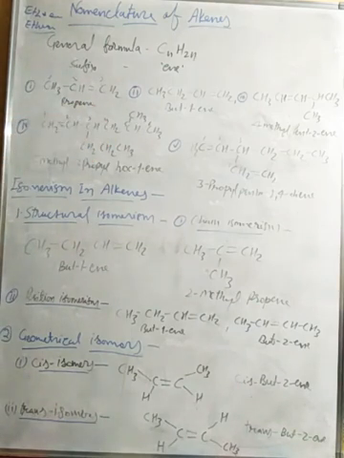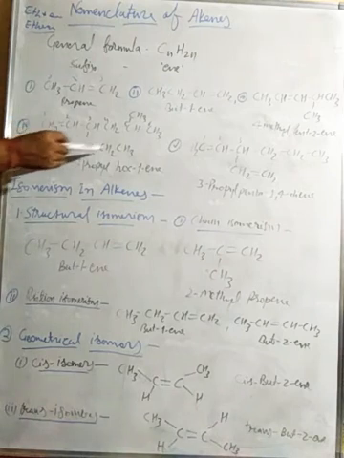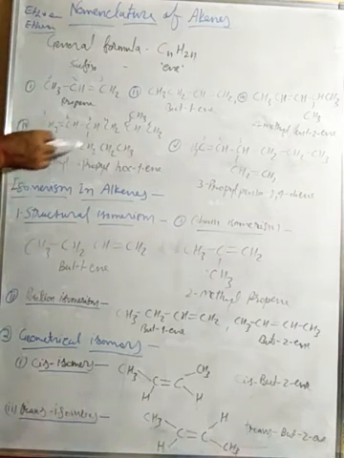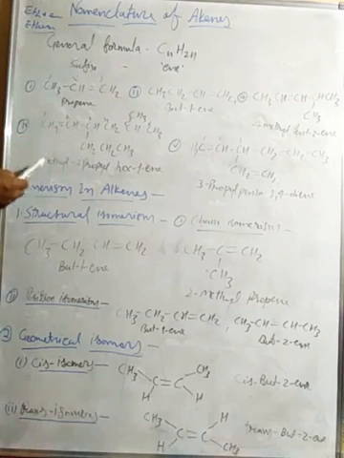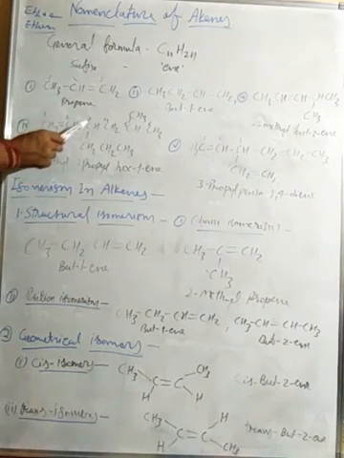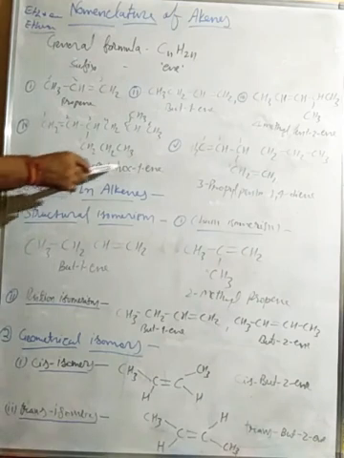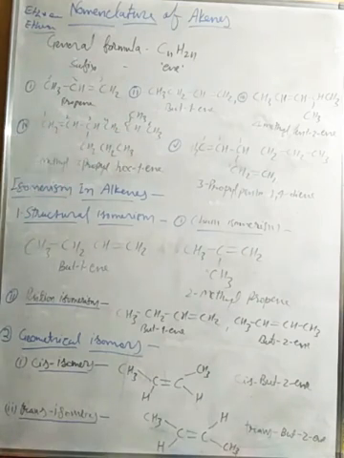So 6 carbons are here, and the third carbon has 1, 2, 3, an alkyl group, it means propyl. And the fifth carbon also has one alkyl group, a single carbon, it is methyl. So their IUPAC name will be 5-methyl-3-propylhex, the parent chain has 6 carbon atoms, hex-1-ene. The first carbon has the alkene group, right?